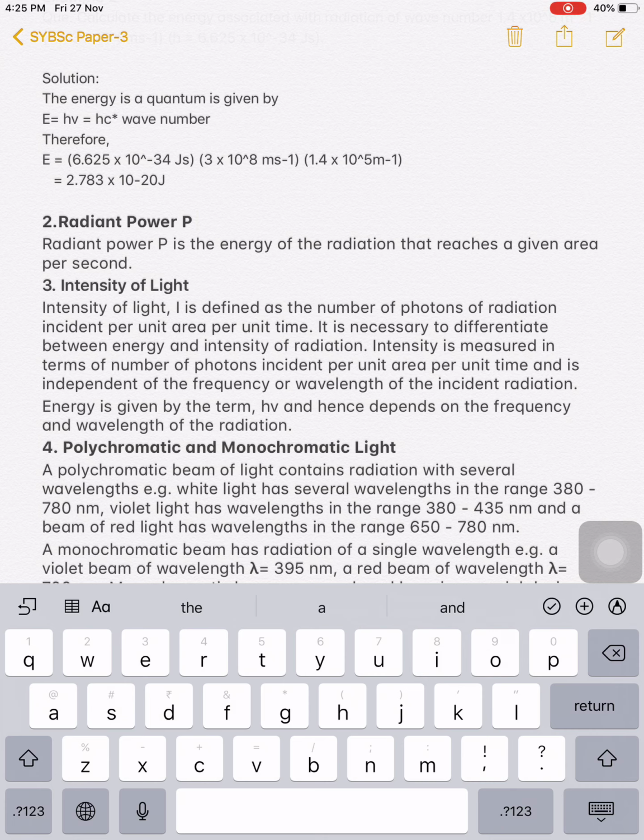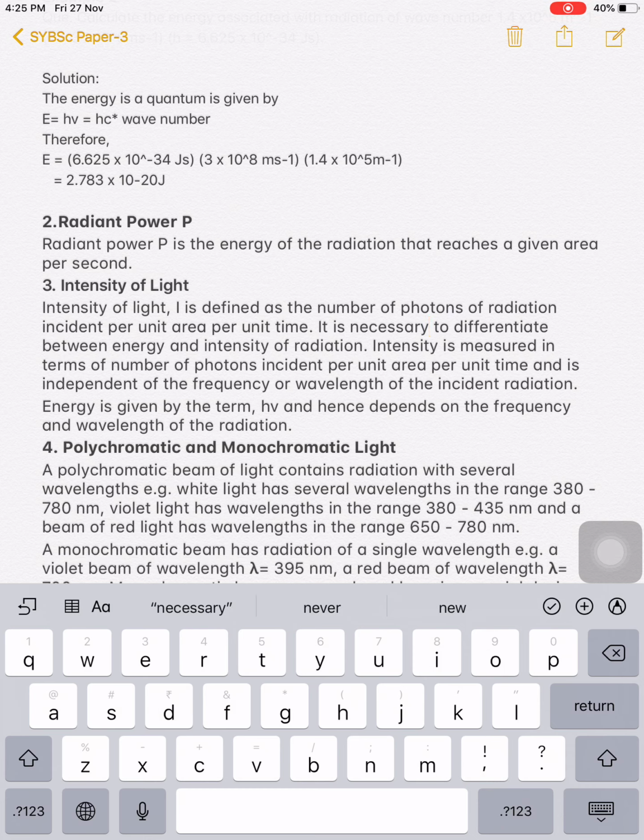So the third one is intensity of light. Intensity of light, I, is defined as the number of photons of radiation incident per unit area per unit time. So if more photons are incident per unit area per unit time, then the intensity of that light is more.